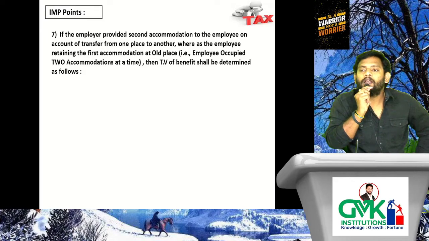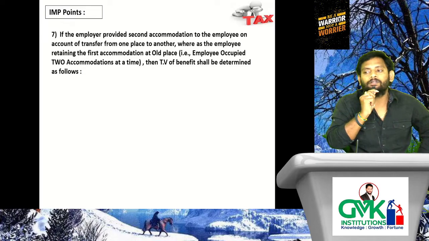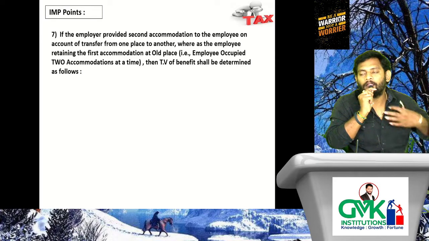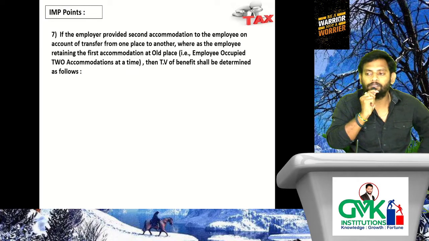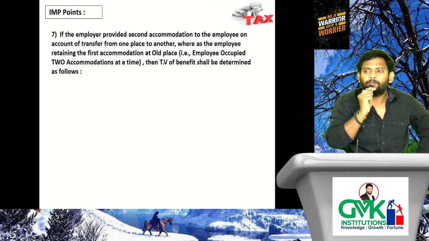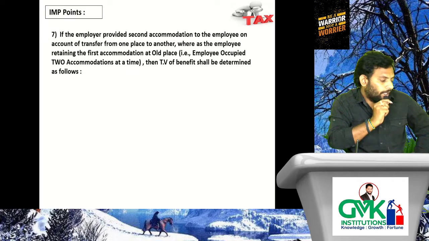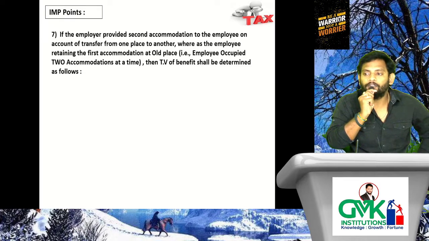The employee already occupied accommodation at Hyderabad provided by the employer. Now he is transferred to Mumbai. Then at Mumbai also the employer provided accommodation. Then what does he have to do with the accommodation provided at Hyderabad?